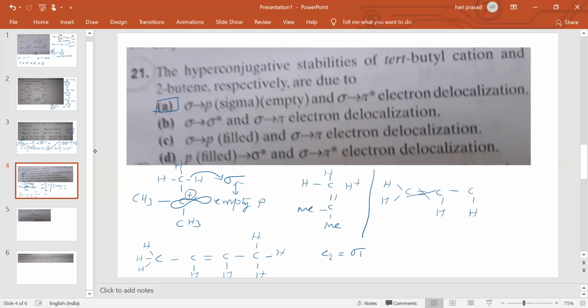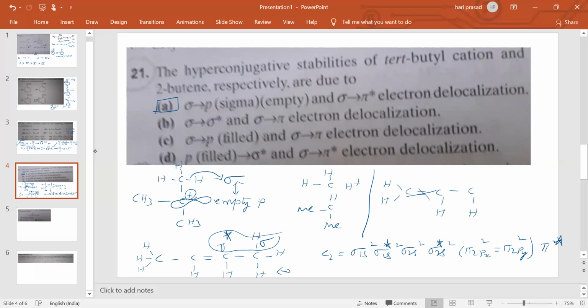C2 electronic configuration is sigma 1s2, sigma star 1s2, sigma 2s2, sigma star 2s2, then pi 2px2, pi 2py2. Okay, that means pi star is vacant. Therefore, this pi star molecular orbital and this sigma undergo delocalization. So we can say sigma to pi star electron delocalization.